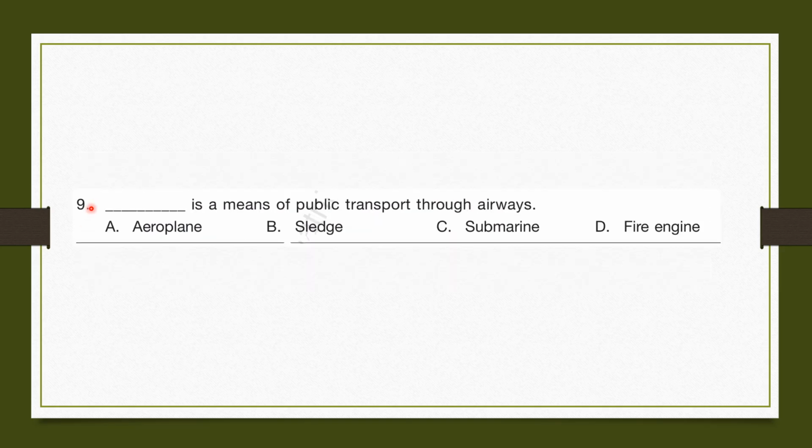Question number 9. Blank is a means of public transport through airways. So a transport through airways is either an aeroplane or a sledge. And public means many people who are not connected by families are in a single vehicle. So in a sledge there is a single family, while in an airplane there should be many different families. So the correct answer would be A, aeroplane.